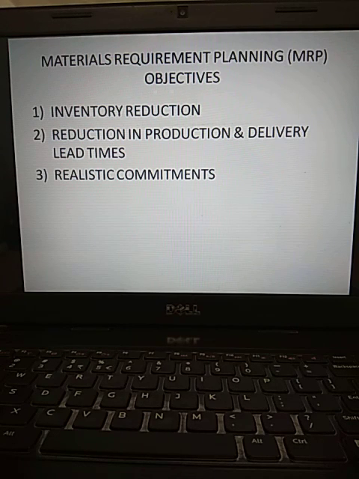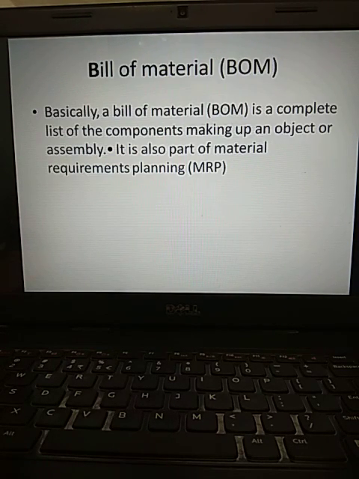Final one, realistic commitments. MRP provides information to the marketers, marketing managers, in the form of action-oriented plans. Hence, MRP is a very, very important tool as far as materials management is concerned. Okay. For this, where are you getting information from? It is the bill of material, a very, very important definition, BOM.